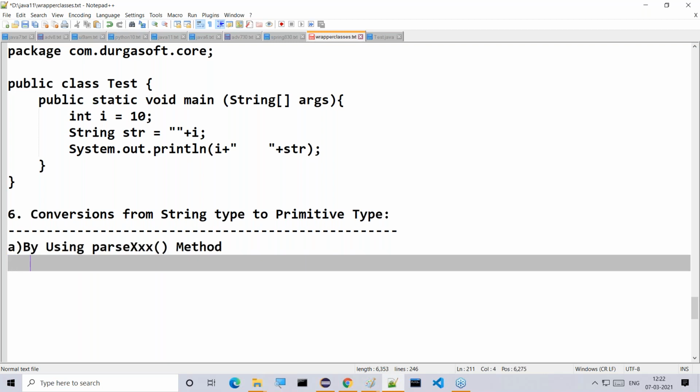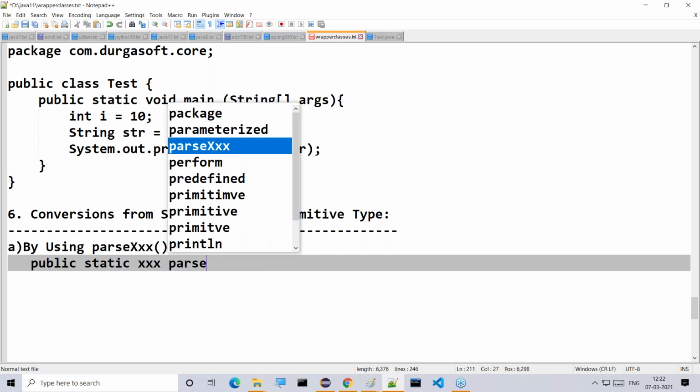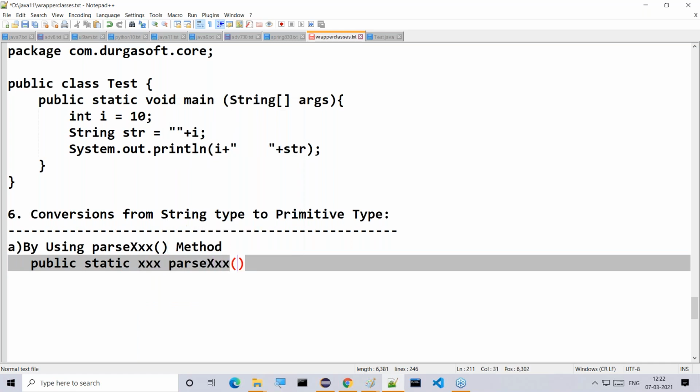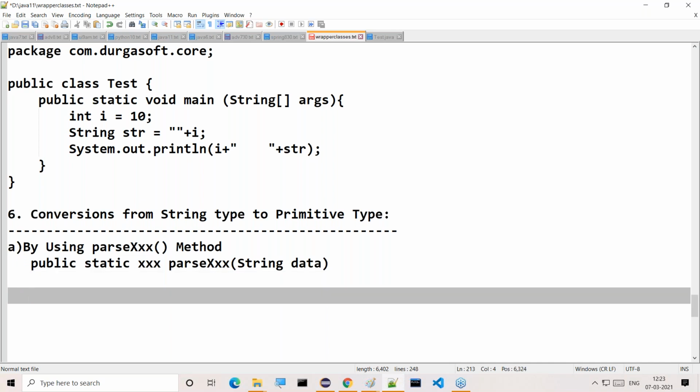Right, sir. Then what about this parseXXX method? Public static XXX parseXXX of, here we have to provide the value. If you pass string data as a parameter, it will return the respective int type or boolean type or byte type, like this. So we'll see an example on this basis.